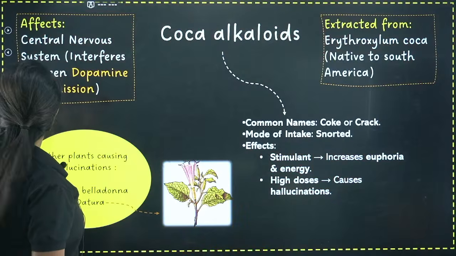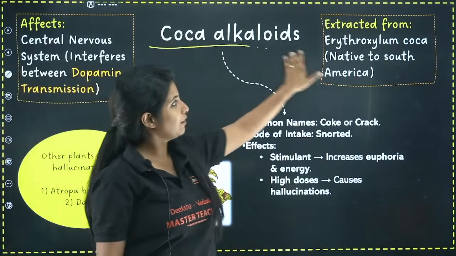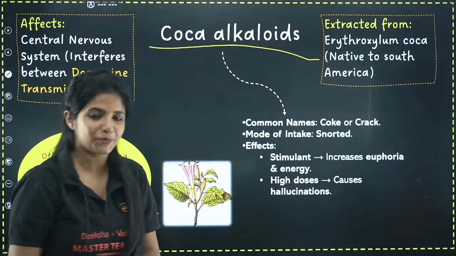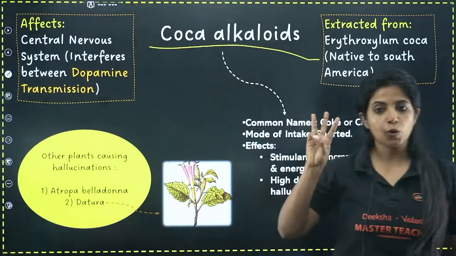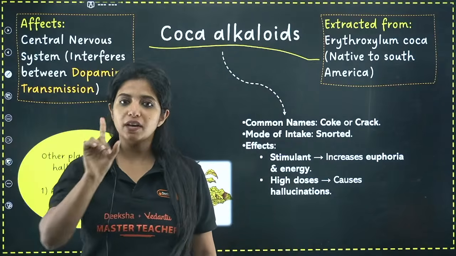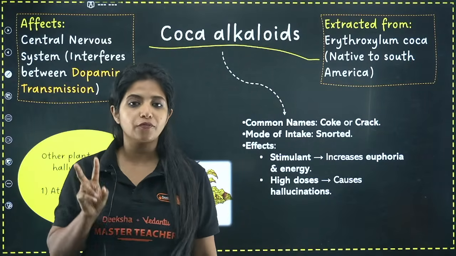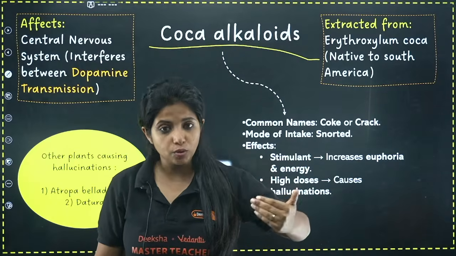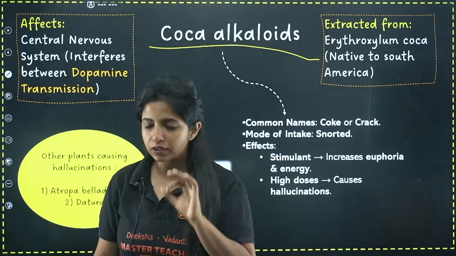Now, we have the third group of drug, which is coca alkaloids. Awesome. Let me tell you, opioids and coca alkaloids have one thing in common. Both of them are going to affect your central nervous system. Opioids affect your gastrointestinal tract also. This one just affects your central nervous system.